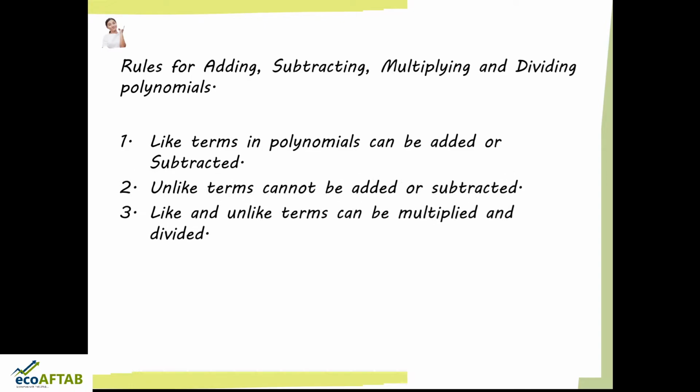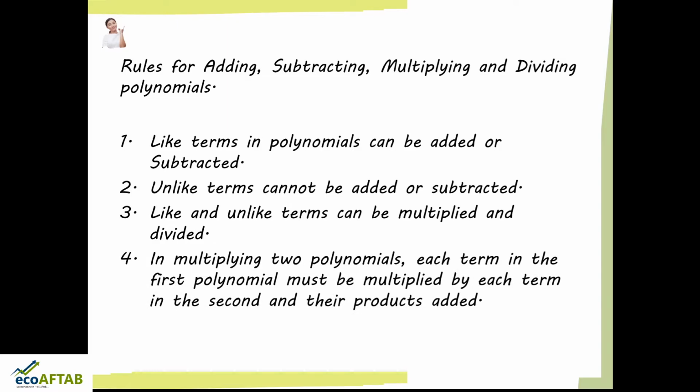The third rule is that like and unlike terms can be multiplied and divided. And lastly, in multiplying two polynomials, each term in the first polynomial must be multiplied by each term in the second and their products should be added. This is what comes under the rules of polynomials.